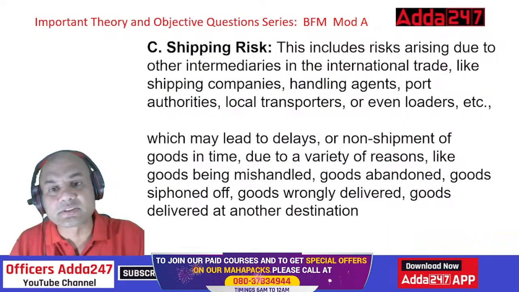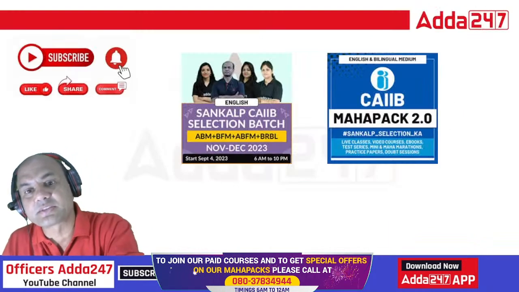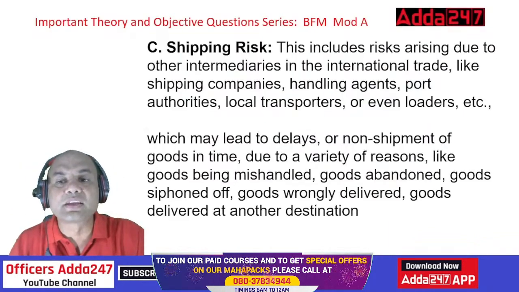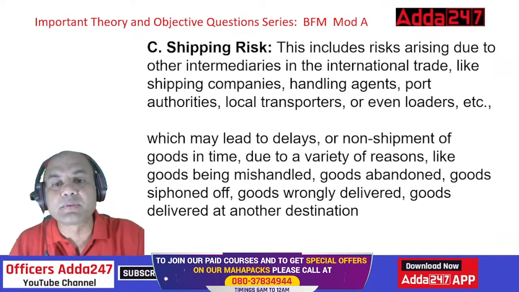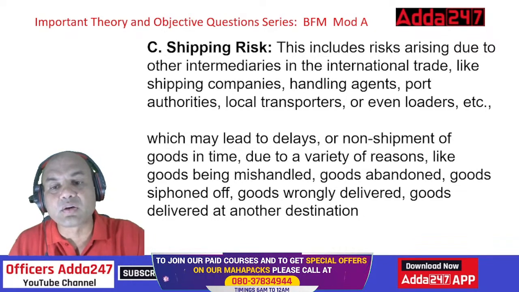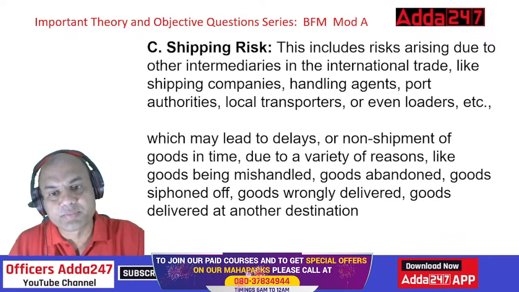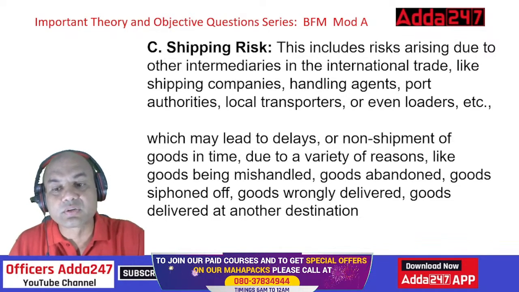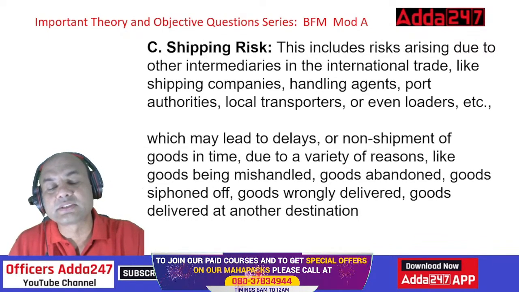Shipping risk. Now this is another type of risk. Shipping risk means what? This includes risk arising due to other intermediaries in the international trade like shipping companies, handling agents, port authorities, local transporters, or even loaders, which may lead to delays or non-shipment of goods in time due to a variety of reasons like goods being mishandled, goods abandoned, goods siphoned off, goods wrongly delivered, goods delivered at another destination.